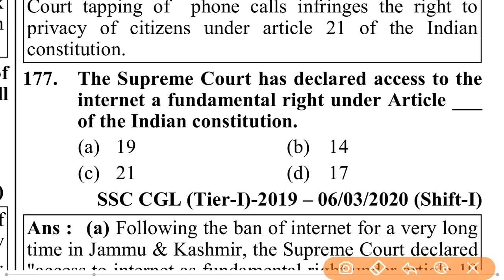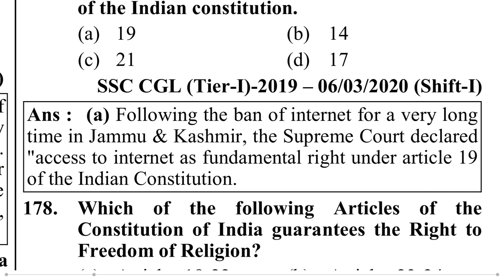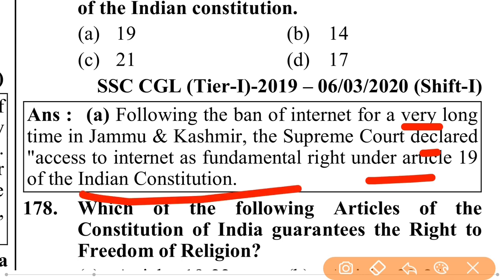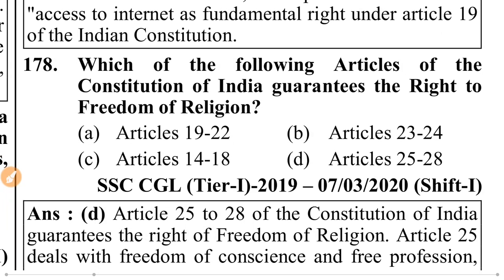The Supreme Court has declared access to the Internet a fundamental right under Article 19. Following the ban of the Internet for a very long time in Jammu and Kashmir, the Supreme Court declared access to the Internet as a fundamental right under Article 19 of the Indian Constitution.